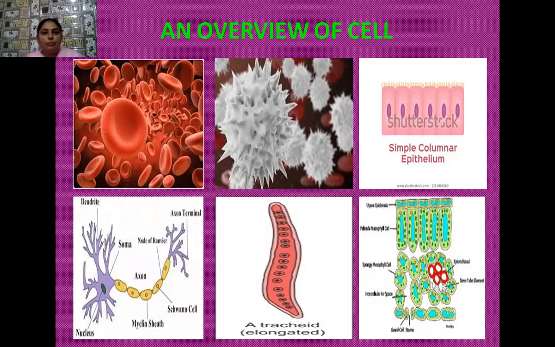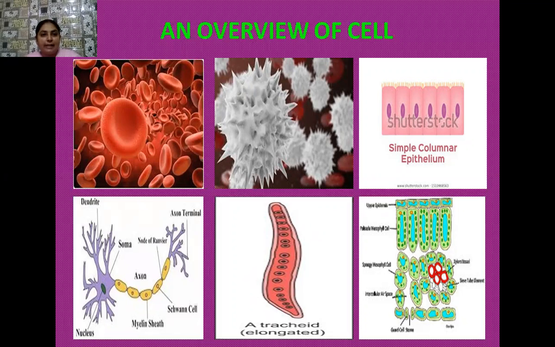Now I'm going to tell you more about prokaryotic cells. I have already discussed that prokaryotic cells do not have a well-defined nucleus, and membrane-bound organelles are also absent. Whereas in the eukaryotic cell, both a well-defined nucleus and membrane-bound organelles are present. There is one organelle known as the ribosome. These are non-membrane-bound organelles, and they are present in both prokaryotic as well as eukaryotic cells.